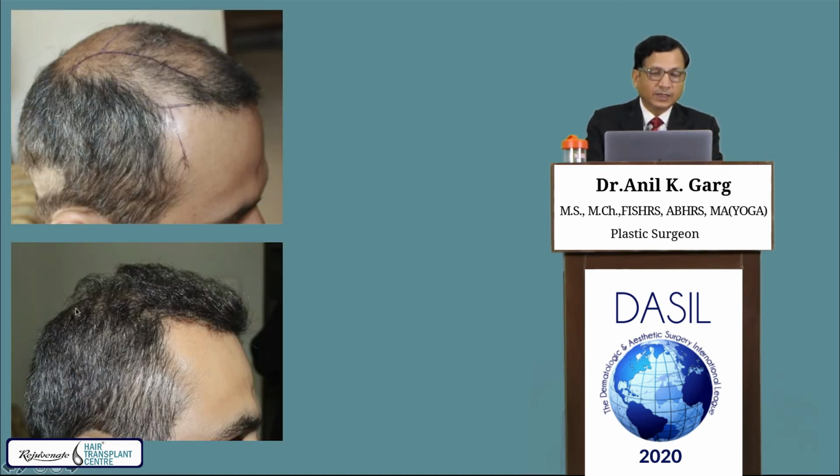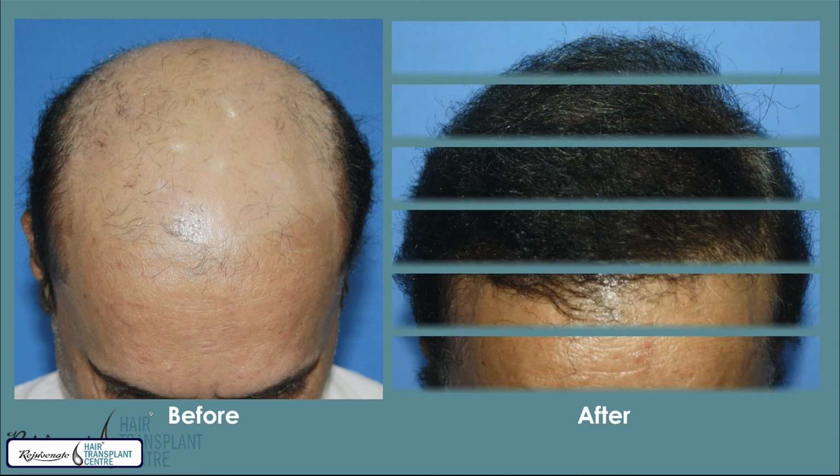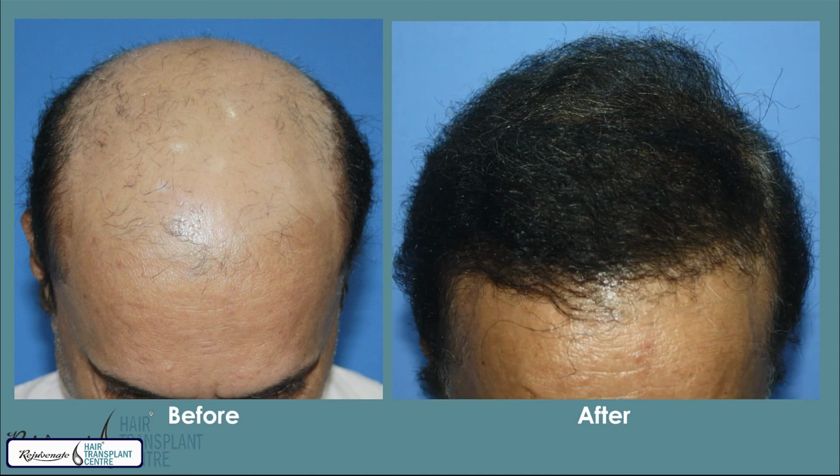He needs it here, because the crown is flat, here flat, it should be round. In the second setting we did the crown hair transplant also. This is a higher grade of baldness, 4 times hair transplant was done, body hairs were used, more than 6,000 hair grafts were put. This is another case.